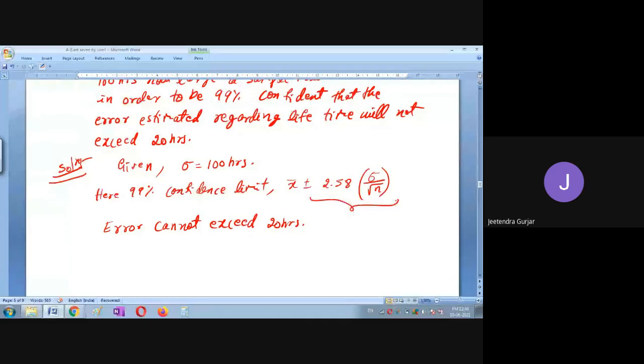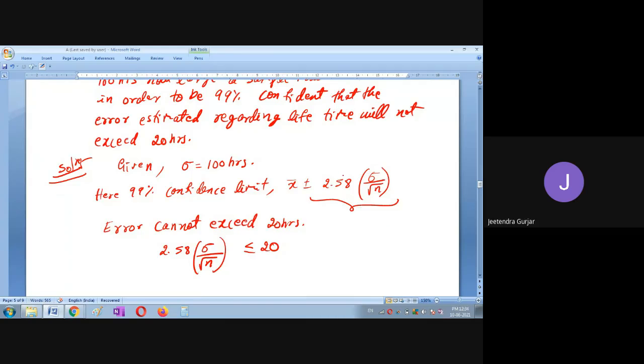So this must not be more than 20 hours. Therefore, we write like this: 2.58 sigma upon root n must not exceed 20 hours. This is the meaning. Error cannot exceed 20 hours means 2.58 into sigma divided by root n is less than or equal to 20 hours.